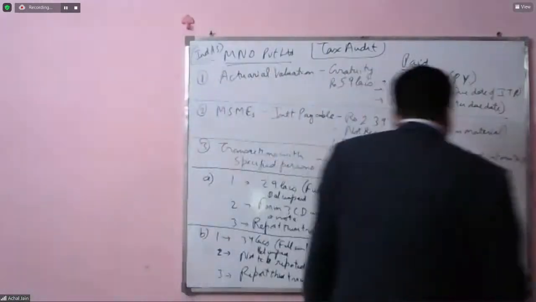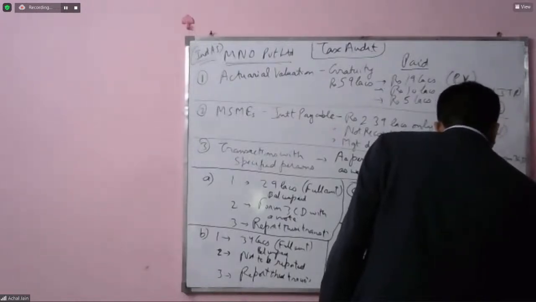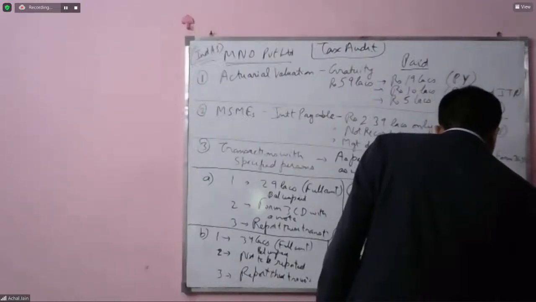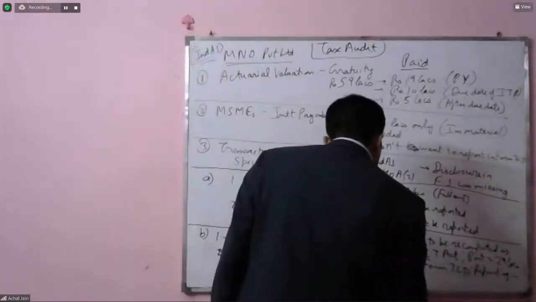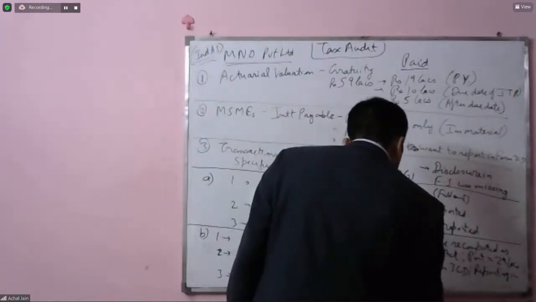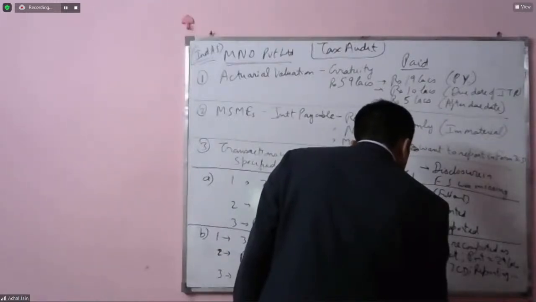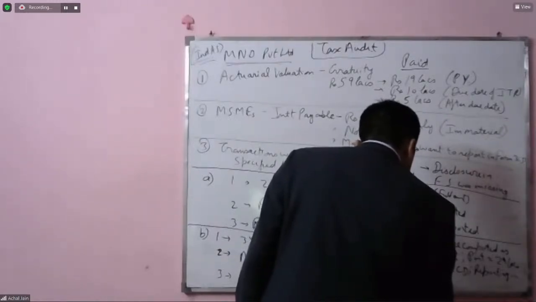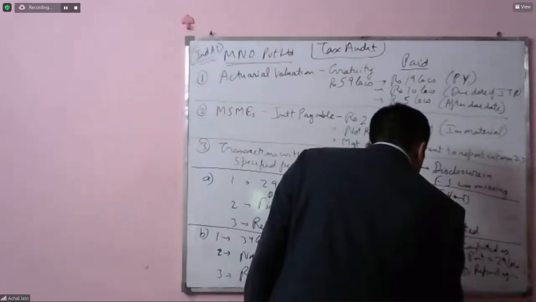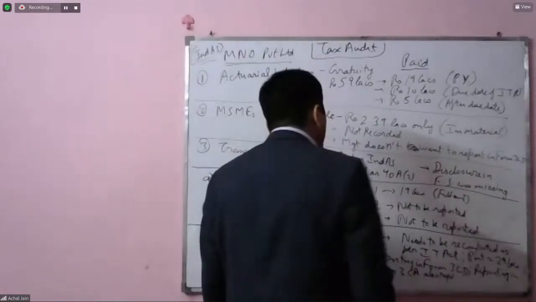Okay. So reporting in Form 3CD will be required, and reporting in Form 3CA also required. This is 3CA. That is also required.